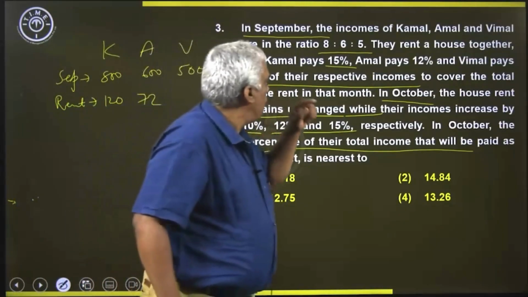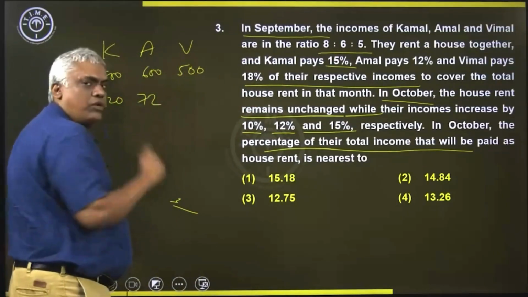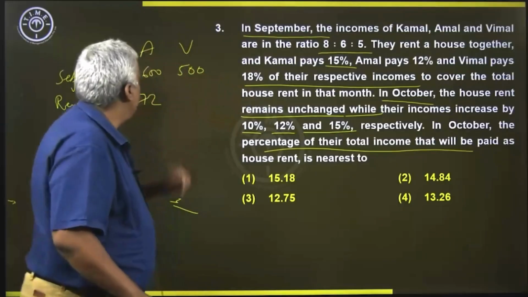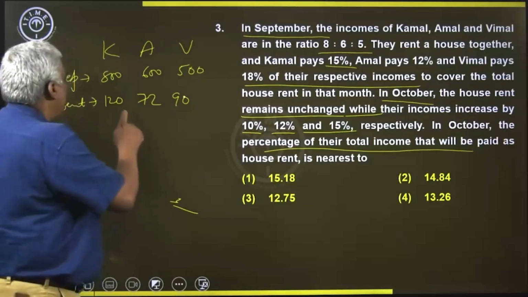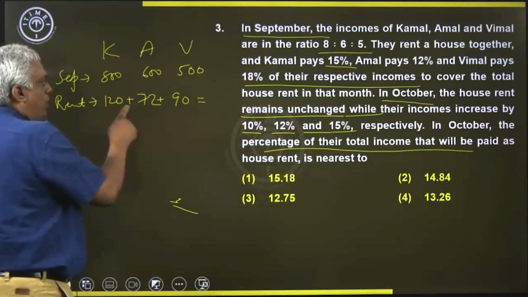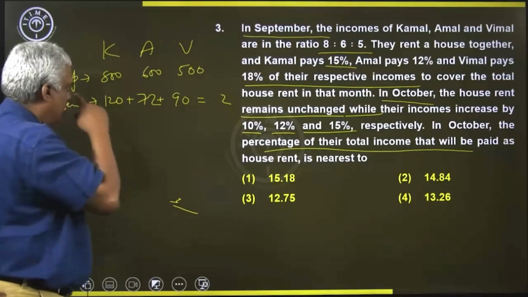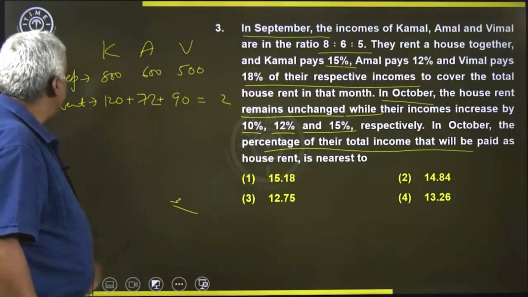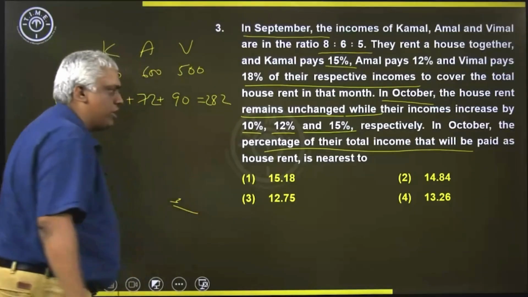Bimal is paying how much? Bimal is paying 18%. 1% is 5 rupees, so 18 into 5 is 90. So total rent they are paying is equal to how much? 120 plus 72 plus 90, that is 282. So they are paying 282 as rent.